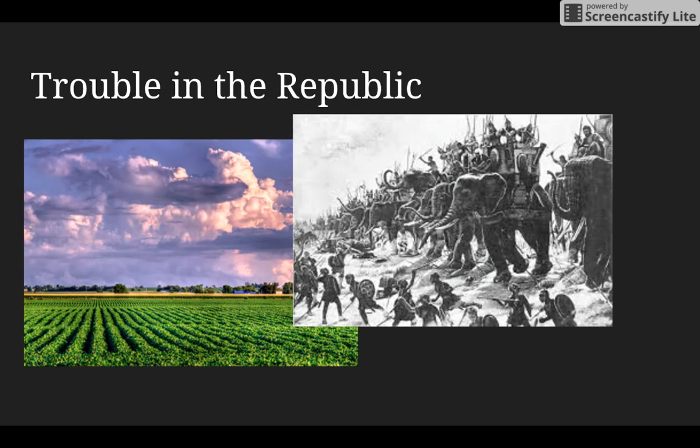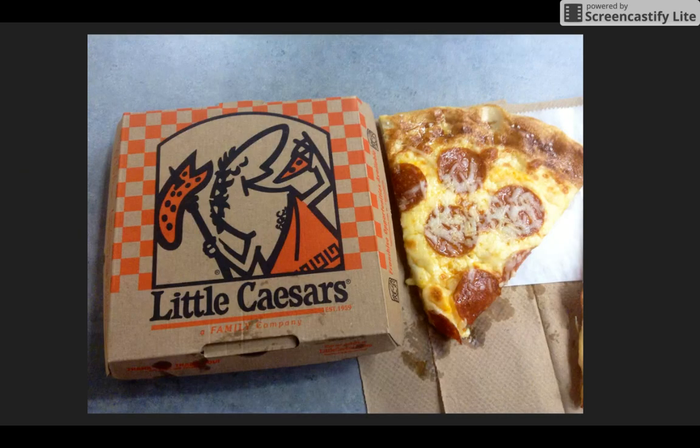There were some issues in the Republic. For instance, there was a food shortage because of the wars with Carthage and the Carthaginians. I'm sure you remember that, where Carthage came into ancient Rome by crossing the Alps with the war elephants. It was run by Hannibal. However, Rome did win those wars, but their empire was left devastated because when you fight in a war, usually there's fields that are burnt down, farming crops are ruined, and things just take a while to get rebuilt.